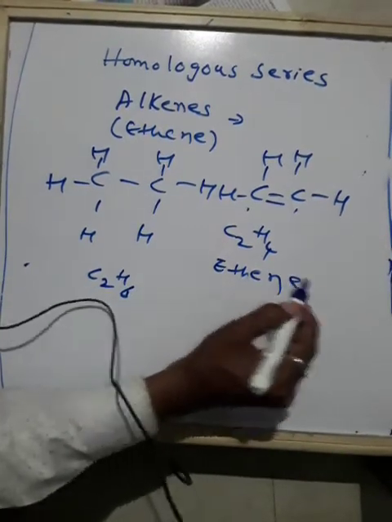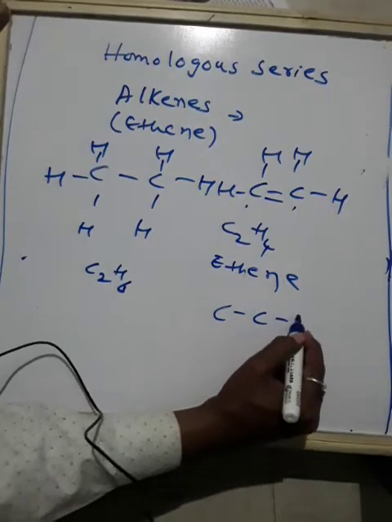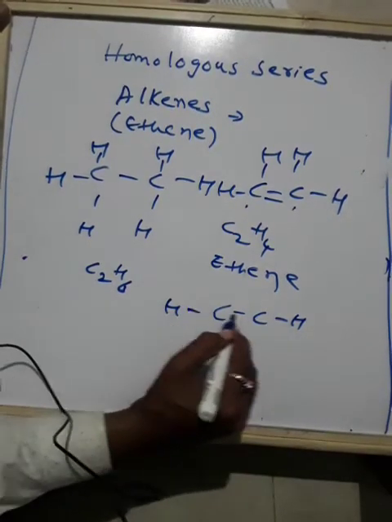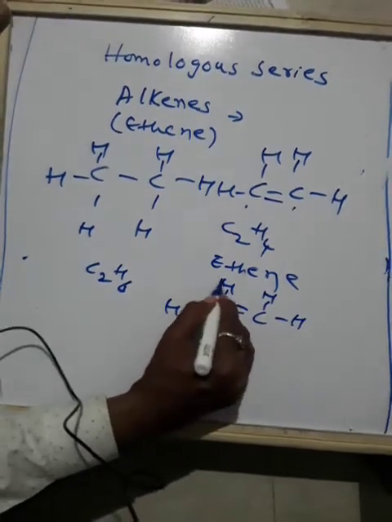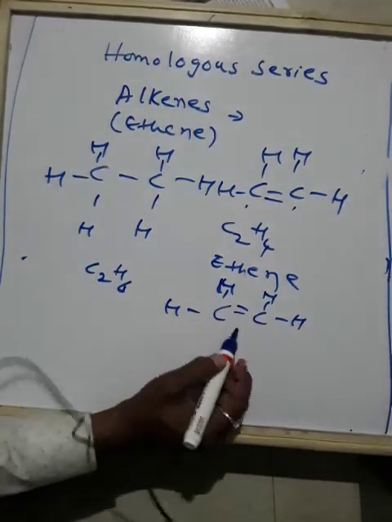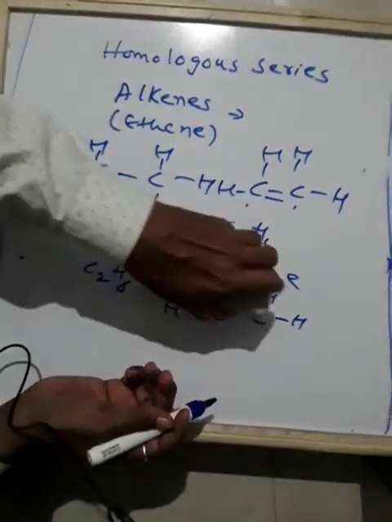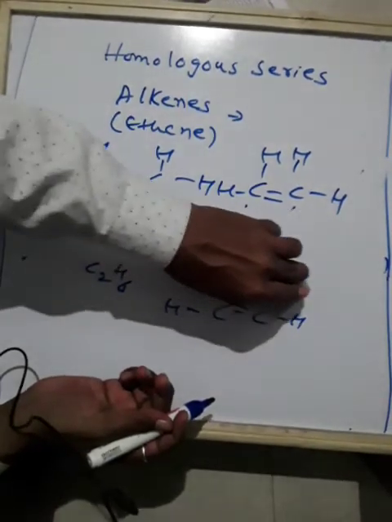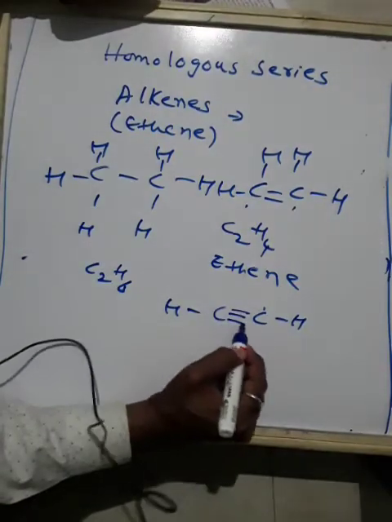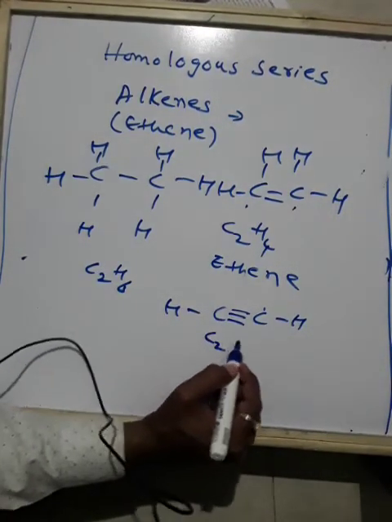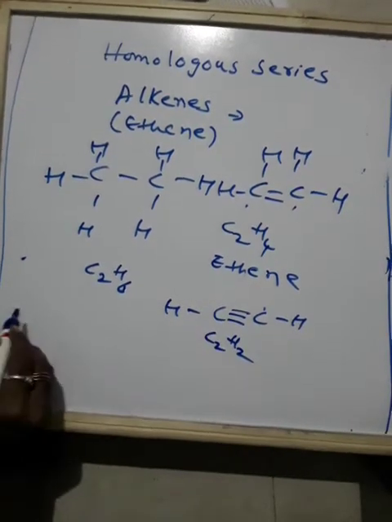Now again I will write one more ethene as it is: CH, H, H and H. This is also ethene. Now instead of two hydrogens, I will remove these two hydrogens, and in place of these two hydrogens we can keep one bond, a single covalent bond. So this becomes C2H2.